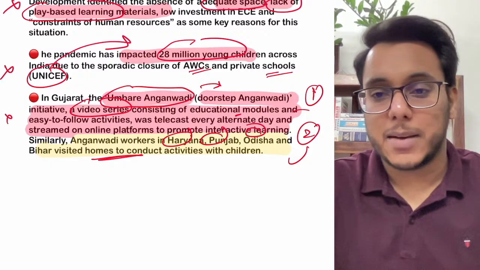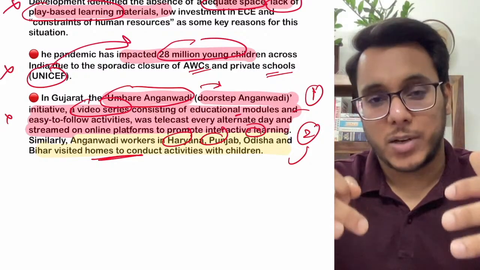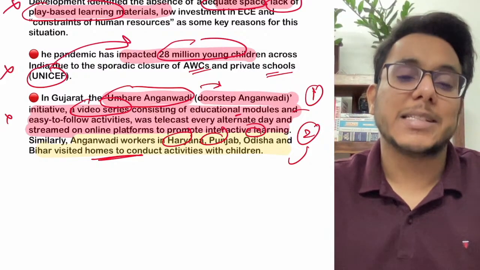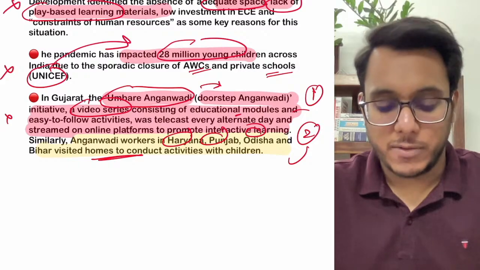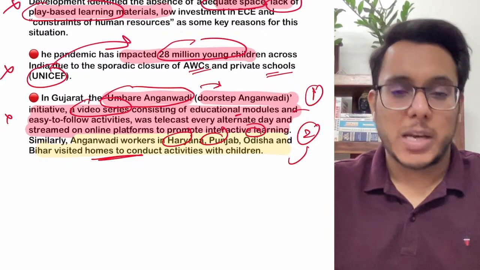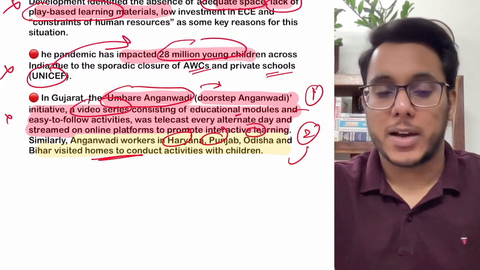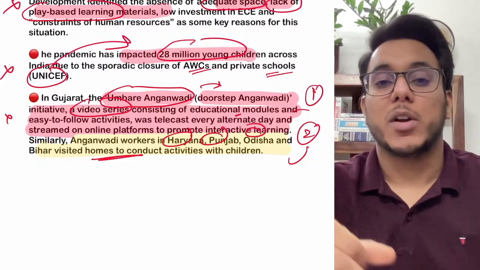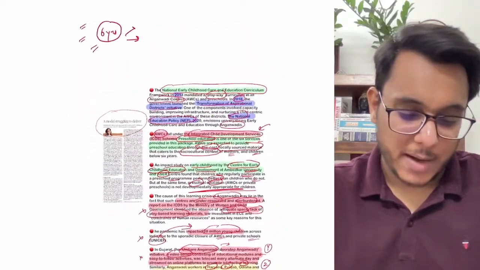Second thing, guys, is that when Anganwadi workers go to the homes, there is a limitation to that. They cannot visit every home; only a few homes they can go to. So this is also a limitation. So we need to hire more and more Anganwadi workers, and we need to give them more resources. So this is all which is provided in this article.